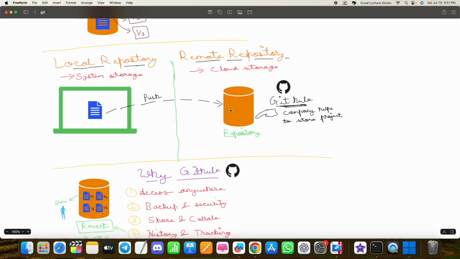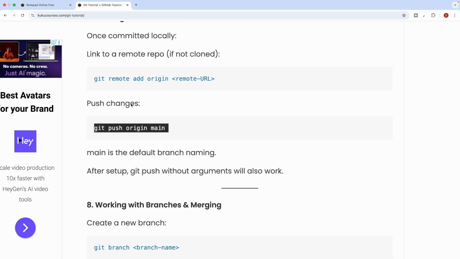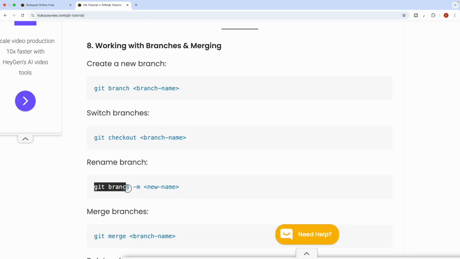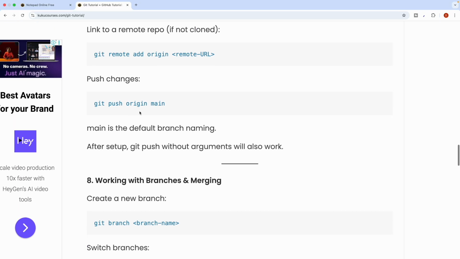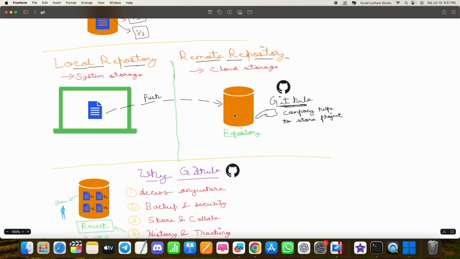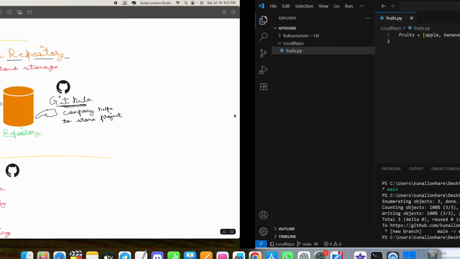Everything will be the same. You just need to first check what the branch is, and then rename the branch to main. Then only can you apply this particular command. Then it will push your project to the repository, or any repository you want.